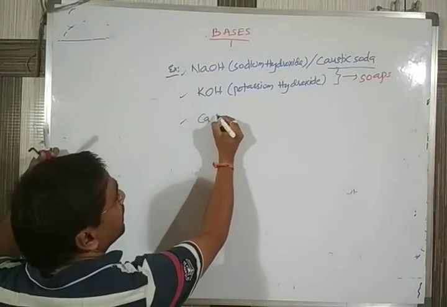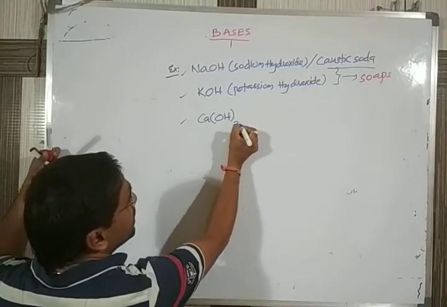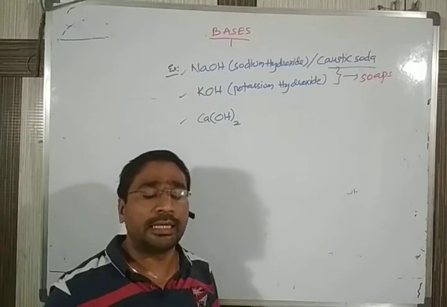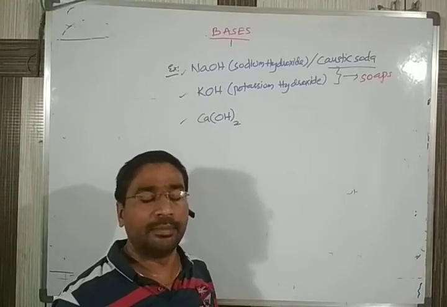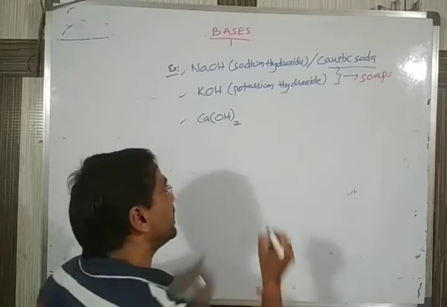Next, we have Ca(OH)2, called calcium hydroxide.